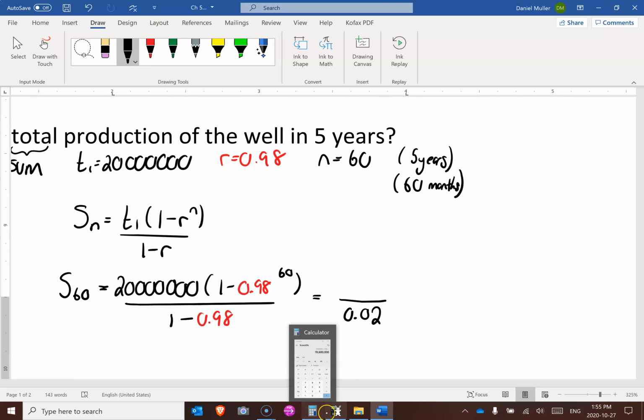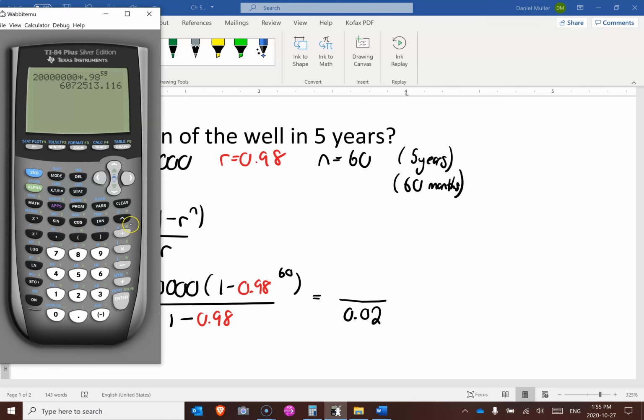Now the top, I don't know what that is, so I'm just going to put this in the calculator: 20 million times bracket 1 minus 0.98 to the power of 60. So what does all of that get you? Okay, I've got to write that number down.